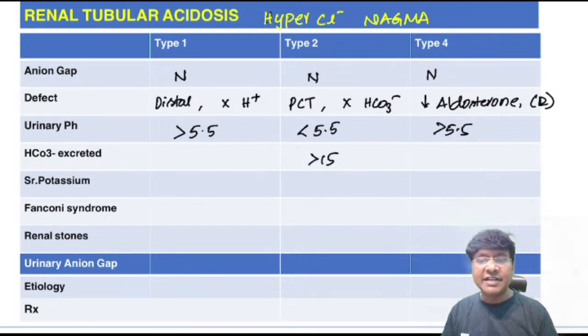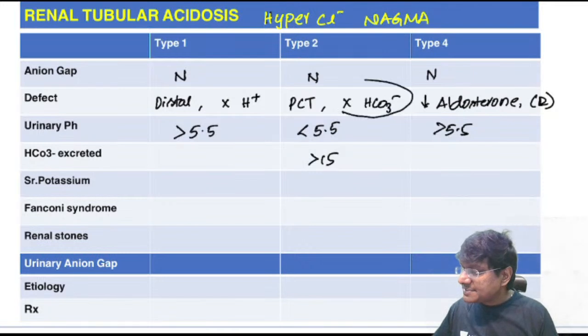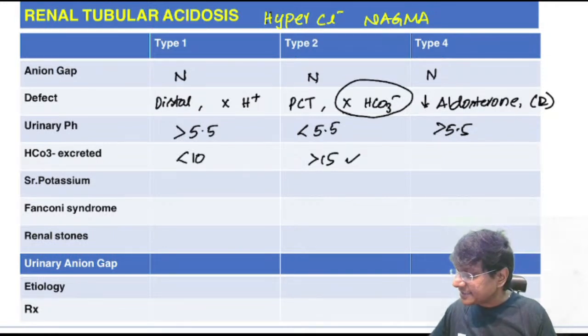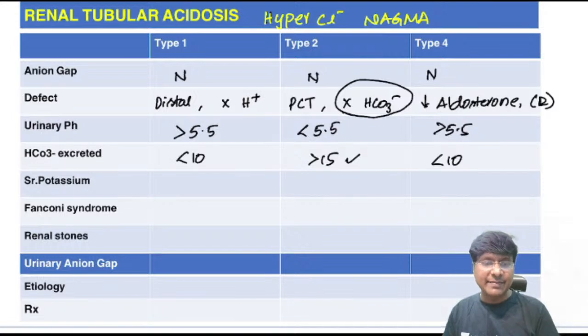That will be more than 15 milliequivalents, because the problem itself is what? That is failure of bicarbonate reabsorption at the level of PCT. So the urinary bicarbonate levels will be more than 15%. Whereas in type 1 it is less than 10, and in type 4 also it will be less than 10.